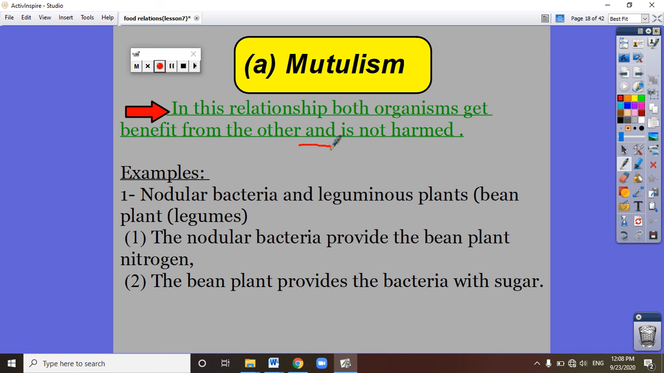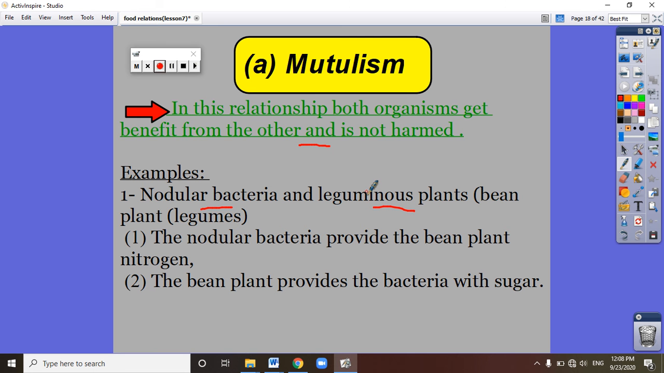That means that the two living organisms, one of them gives the other something and the other gives the first something. The two of them get benefit from each other. The examples that we have in mutualism are the nodular bacteria and the leguminous plant. Nodular bacteria is a type of bacteria. Leguminous plants are a type of plants, like the beans that we eat at breakfast. All of us eat beans at breakfast.